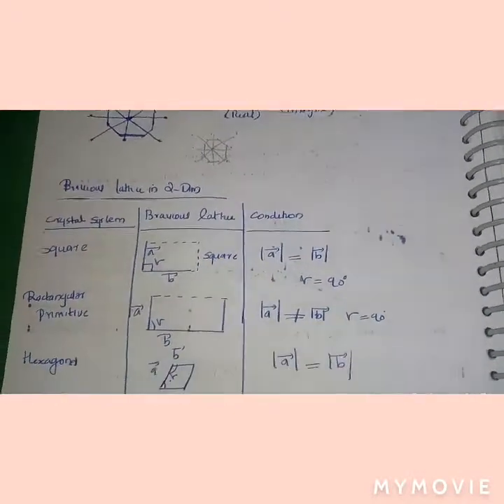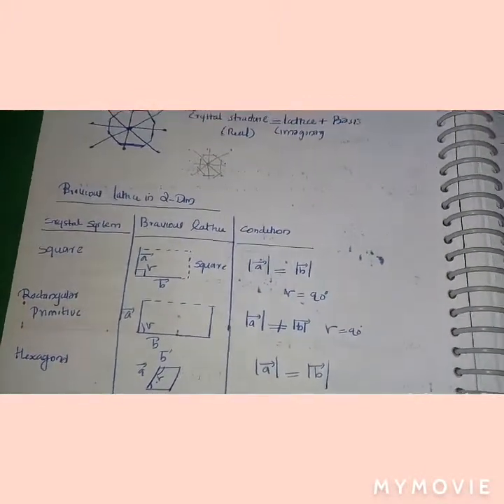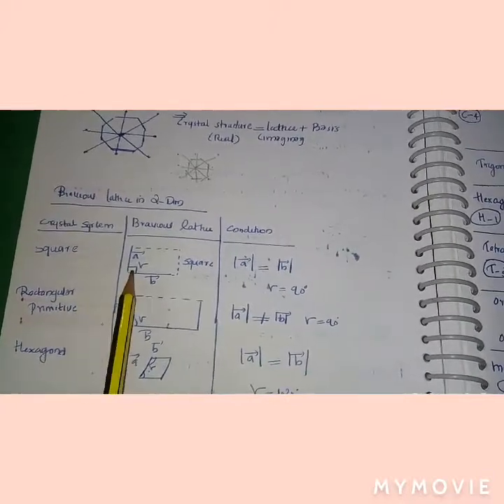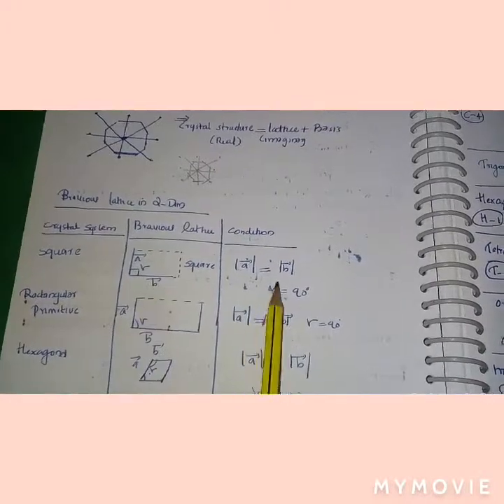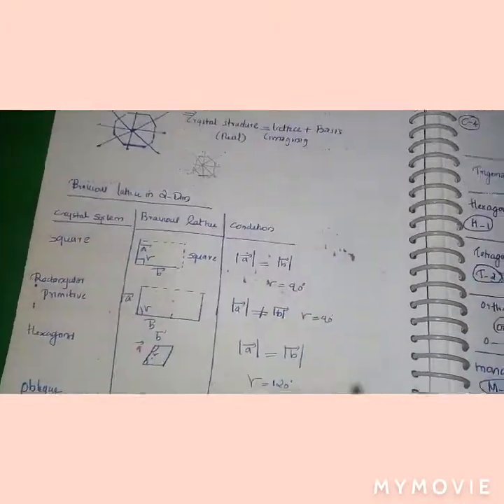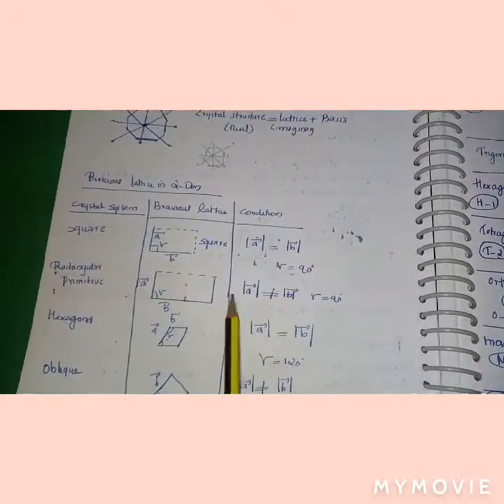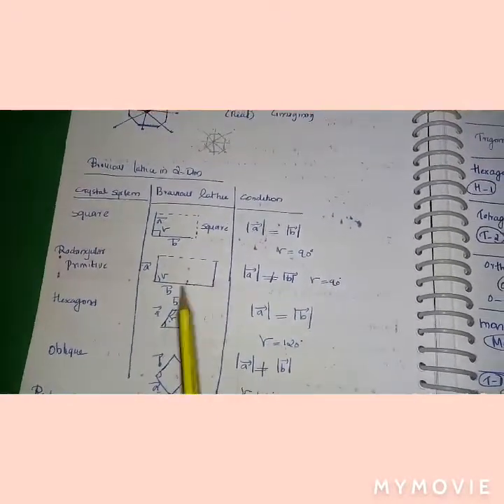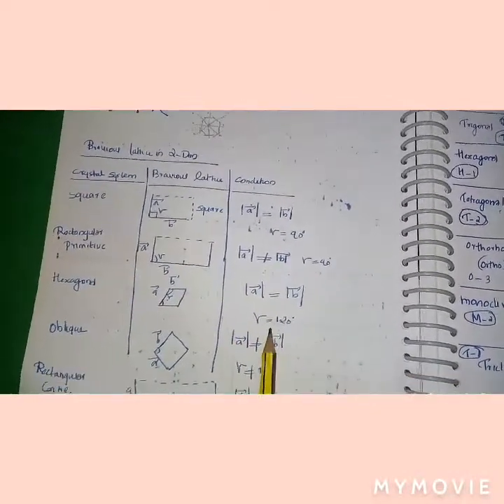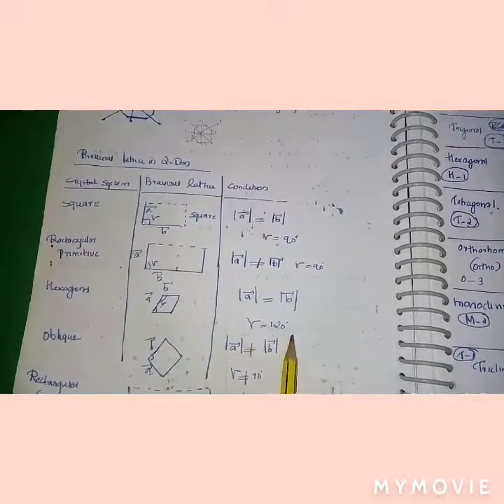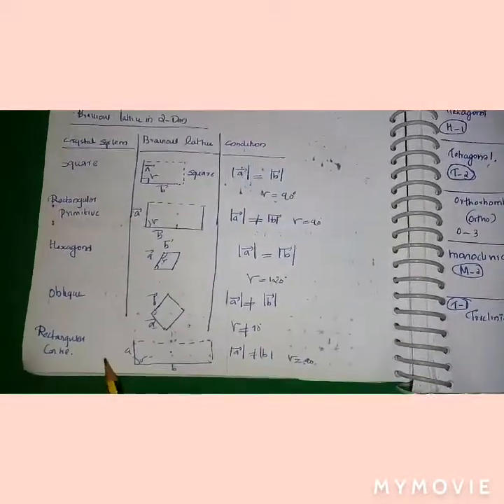Next is the Bravais lattice in two dimensions: crystal system, Bravais lattice, and condition. For a square, A and B should be equal and gamma is equal to 90 degrees. For rectangular primitive, A is not equal to B and gamma is 90 degrees. For hexagonal, A and B are equal and gamma is equal to 120. In oblique, A is not equal to B, gamma is not equal to 90.